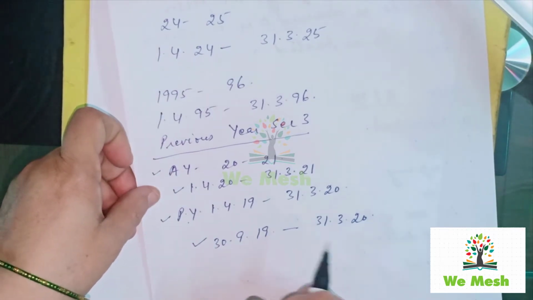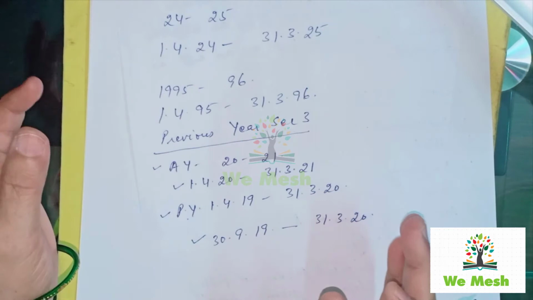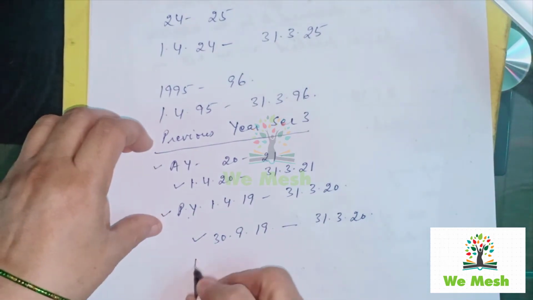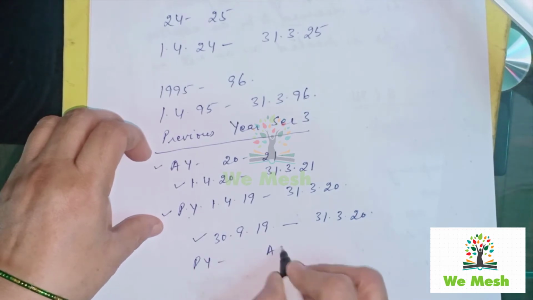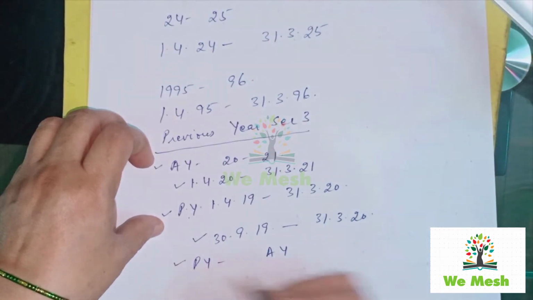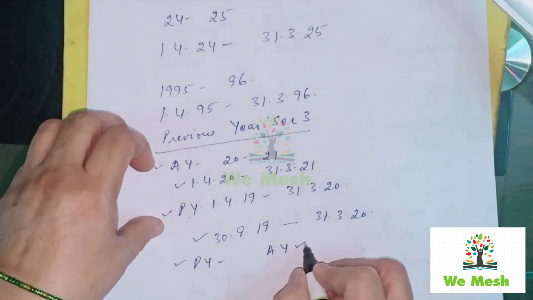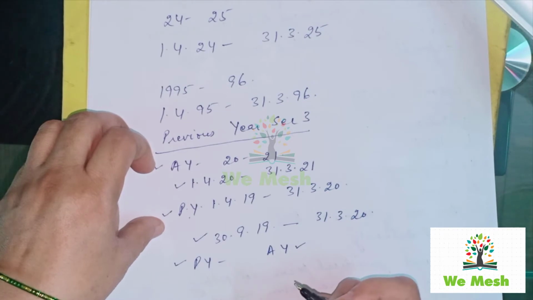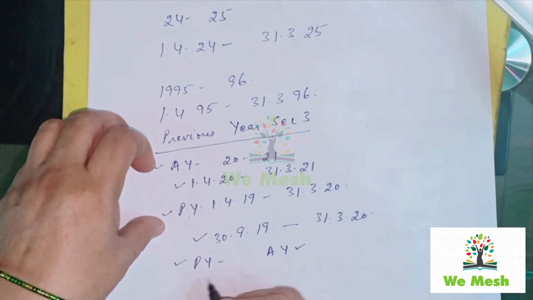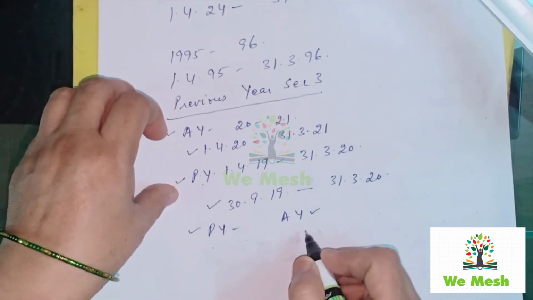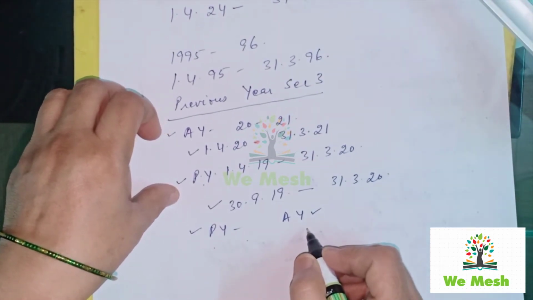Now as we have been discussing, the income of previous year is taxable in the assessment year. This is the general rule. But in certain cases, the income which is earned in the financial year is taxable in the same financial year. It will not be taxable in the subsequent assessment year.